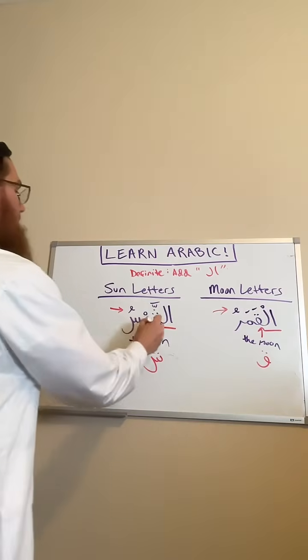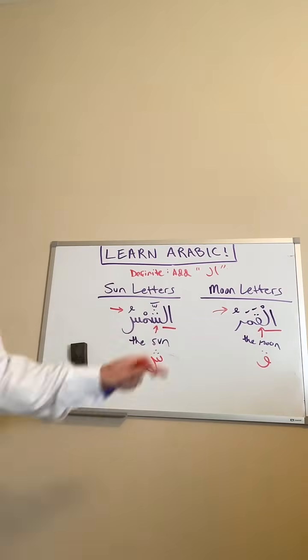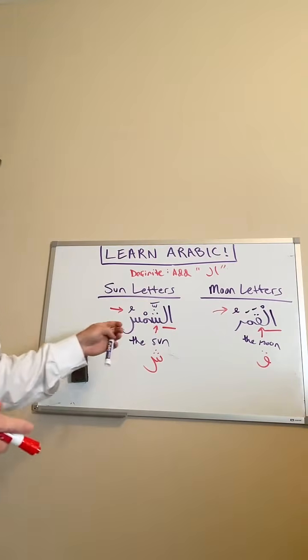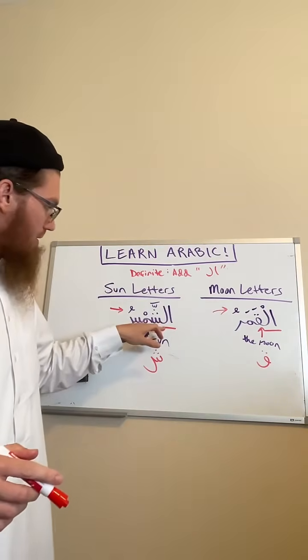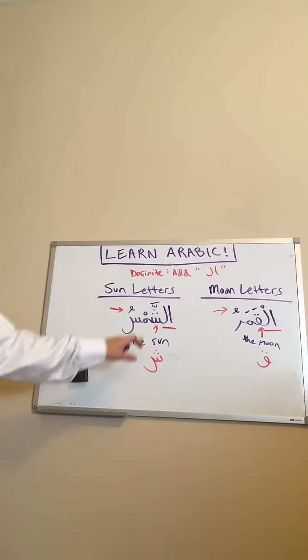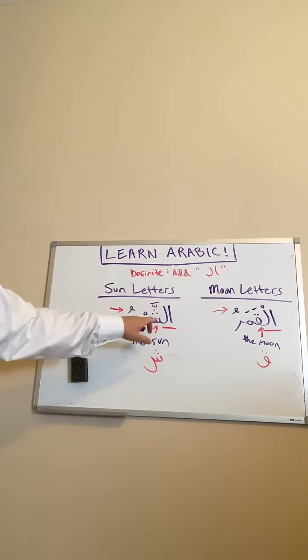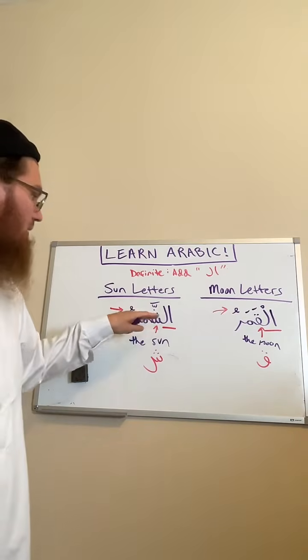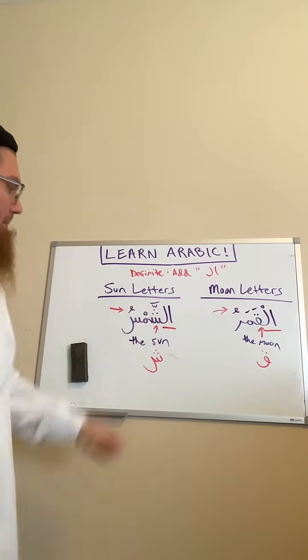It's the sheen. So when we're talking about the sun letters, we're talking about letters where we will not pronounce that definite lam. So as you can see, there's a shadda over the sheen. There's the shadda there because we're not going to pronounce that lam.